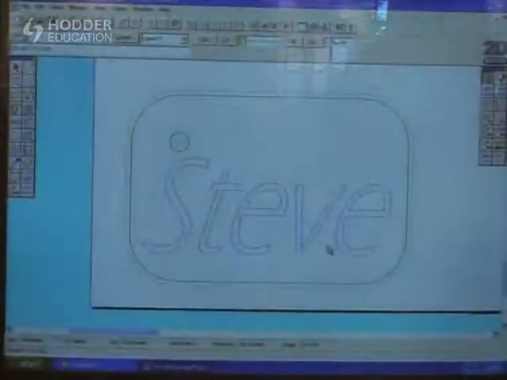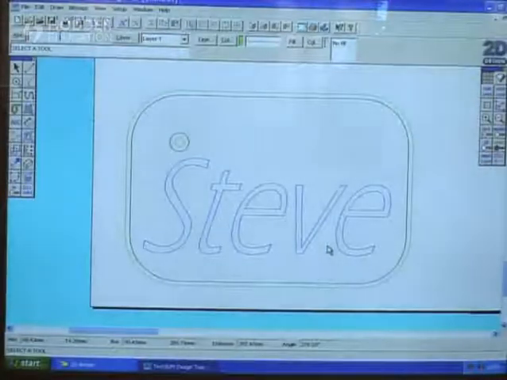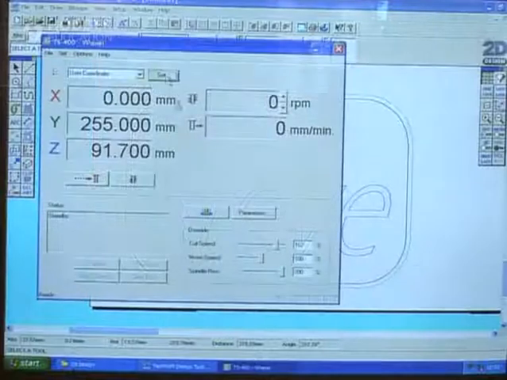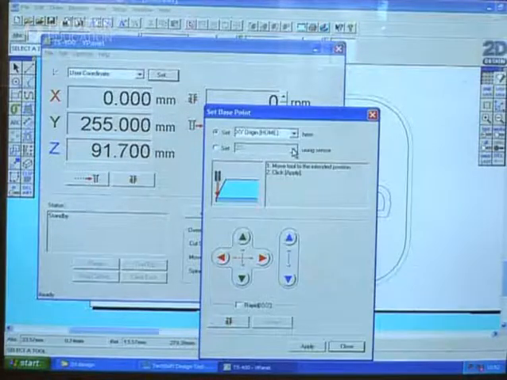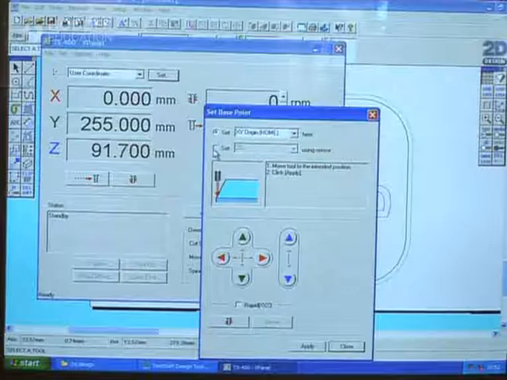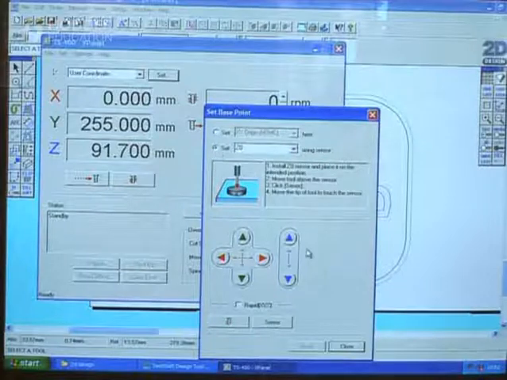The design for the key tag has been drawn using computer-aided design software. The file containing the design is opened. The cutting tool is set to the surface of the material to be cut.